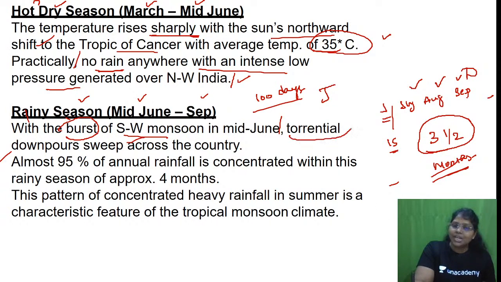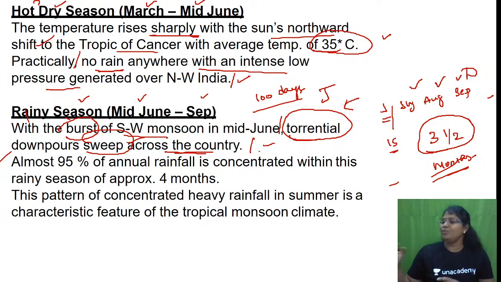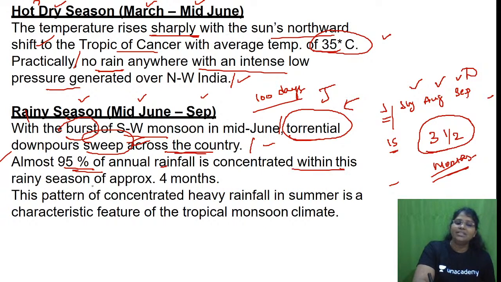Second, torrential downpour, an appropriate geographical term. What do you mean by torrential? Heavy downpour. Heavy downpour sweeps across the country. So now that is lashing out. Most of the water, the fruitful rainwater, the pure rainwater, is getting wasted because of the torrential downpour. Are you getting it? Next, almost 95% of the annual rain is concentrated within this rainy season of approximately 4 months, closer to only 3.5 months. Is this clear? How sad it is.